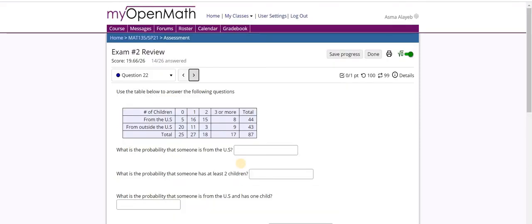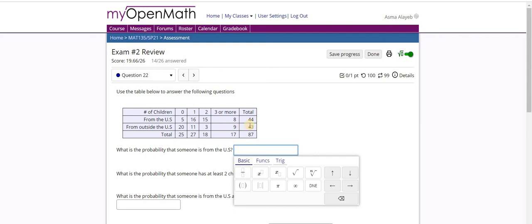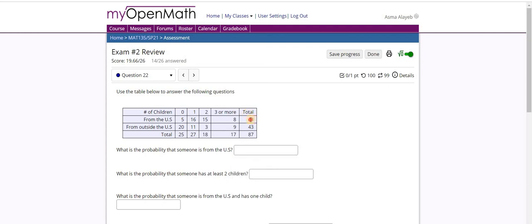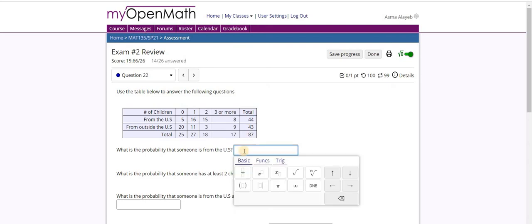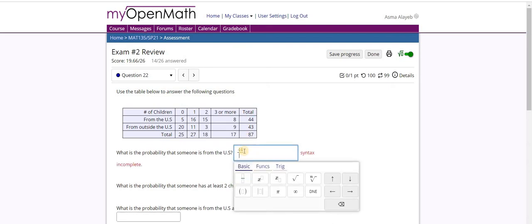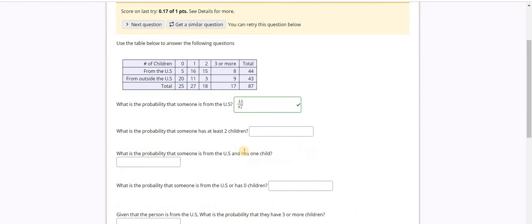The next question, another probability question. I have a table that summarizes some information, and I want to find the probability that someone is from the US. So if you select somebody, what is the probability that someone that you selected is from the US? That is how many people are from the US, which is 44, out of the total of the people in the survey, which is 87.